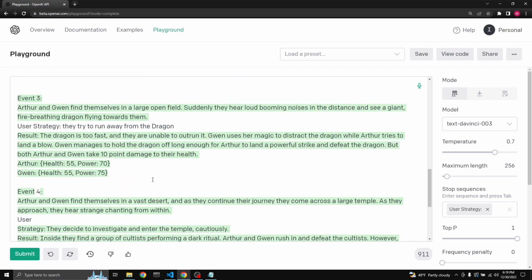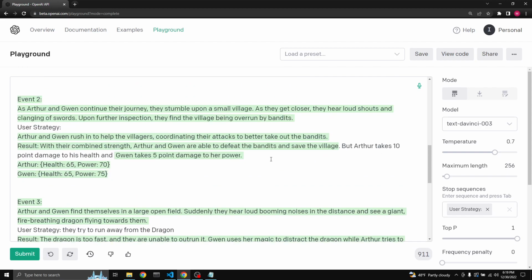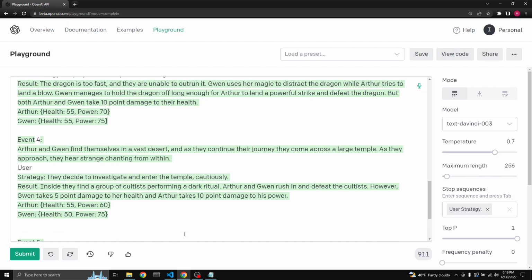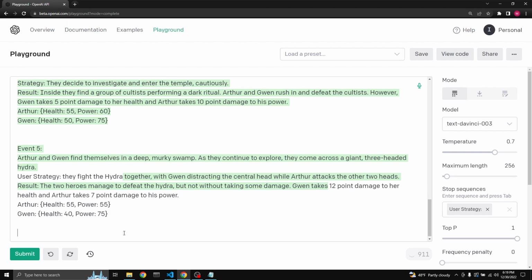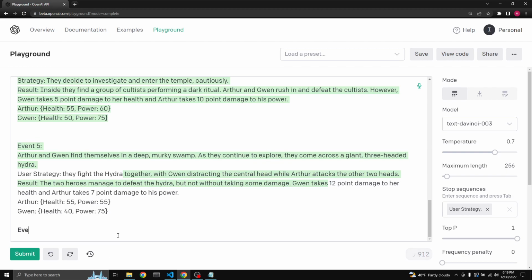It's 10 and 5. Okay, no, not here. 10, 5. Let's just change that. Let's say 12 and 7. So we'll have to think about some way so it doesn't get so repetitive, right? But this is an experiment. Let's see. Let's continue.